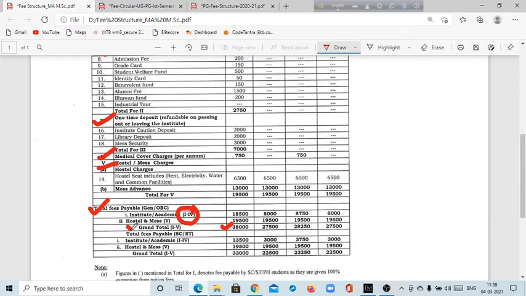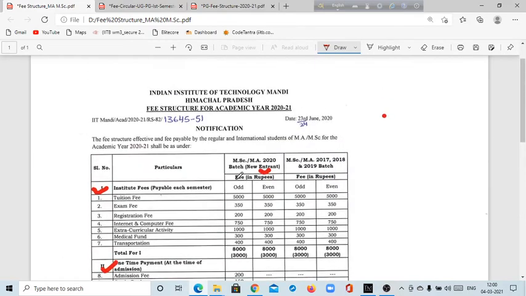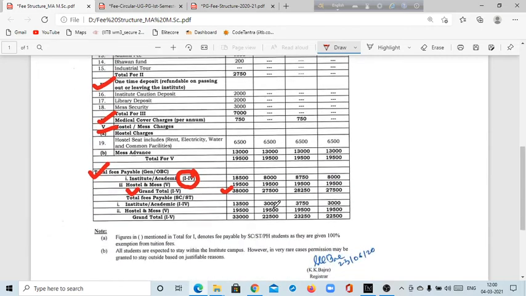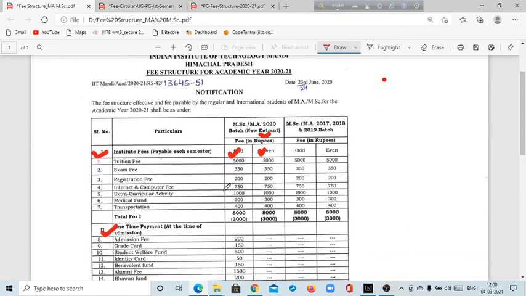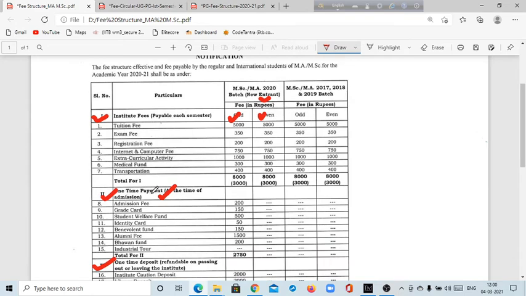So the grand total 1 to V is 38,000 for general and OBC candidates, for the first semester. But in the second semester you have to pay a lesser amount, like 27,000, about 10,000 less, because there are some fees that are a one time payment.